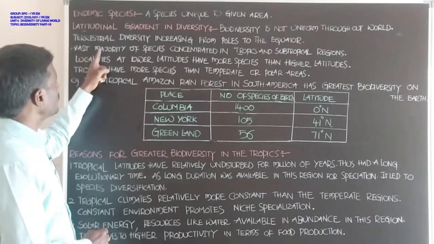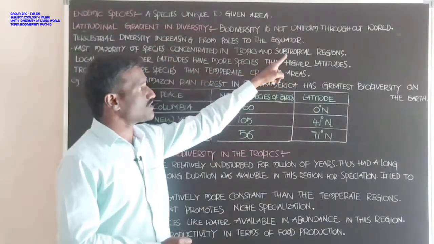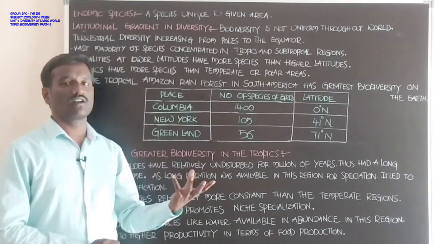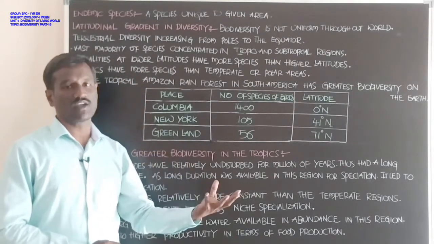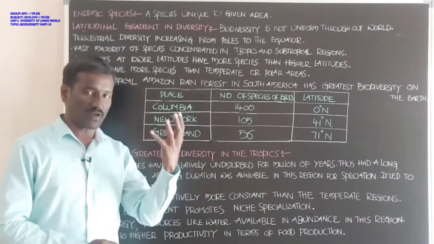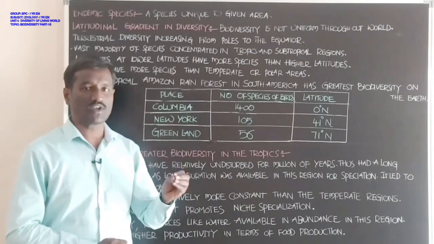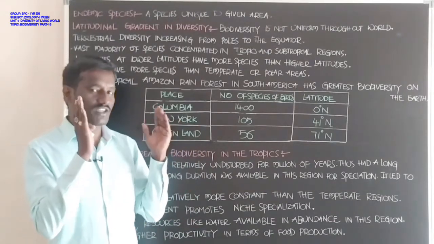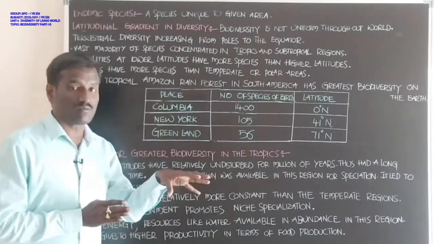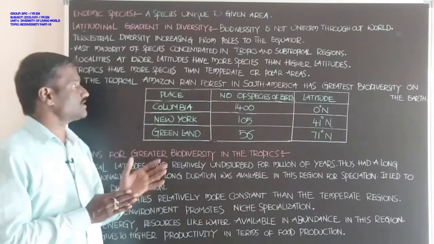Next, the vast majority of species are concentrated in the tropics and subtropical regions. The tropics are particular areas on the earth. The tropical and subtropical regions show much biodiversity; most species are concentrated in these regions.